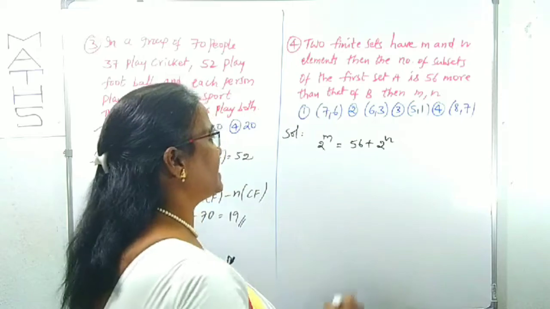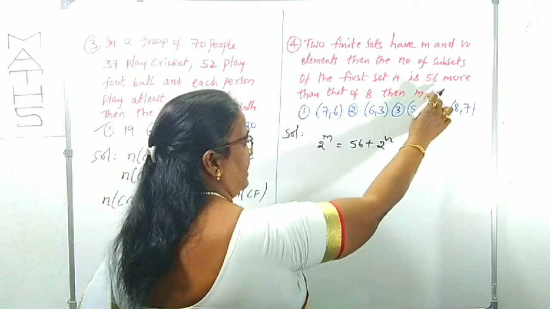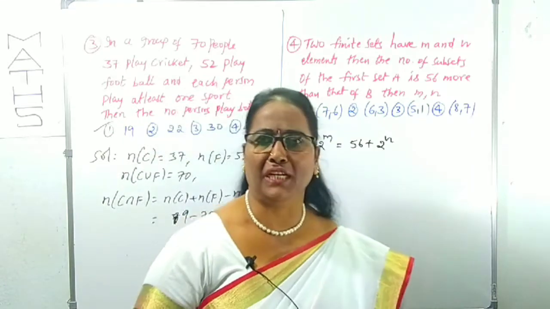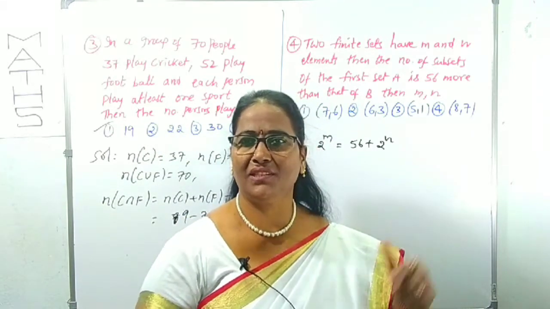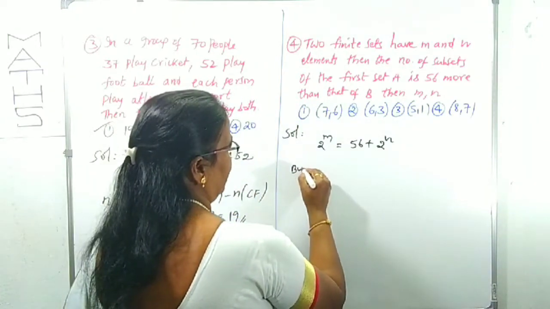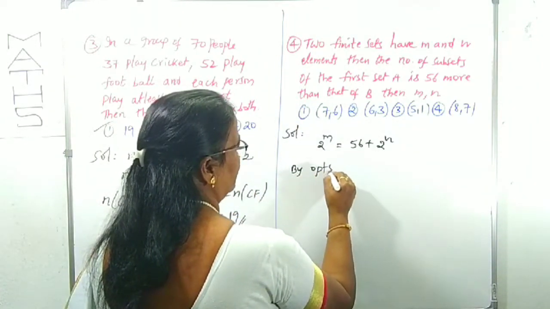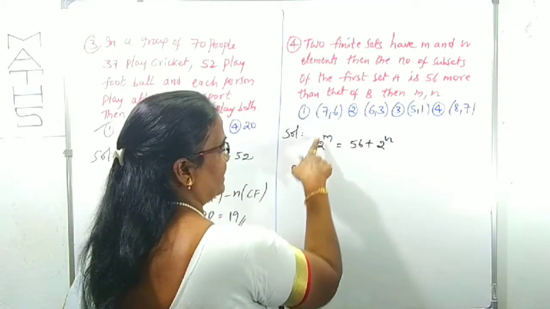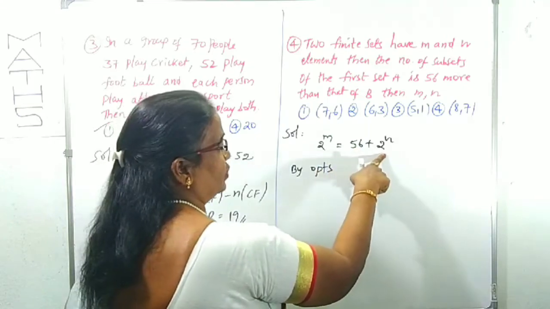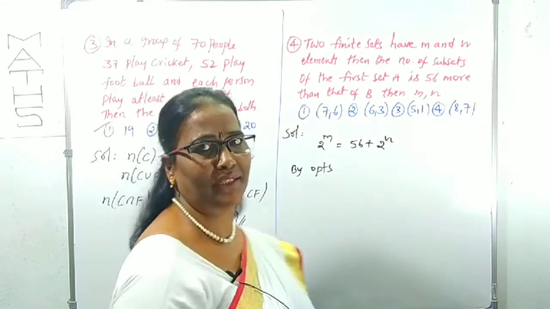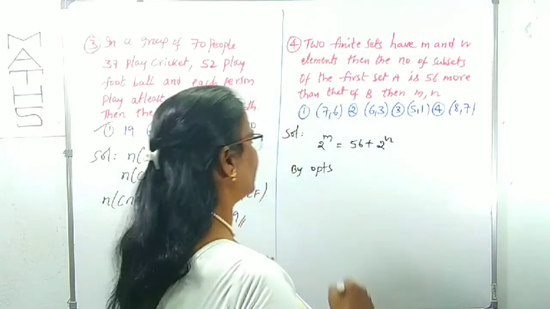Right. Now what is being asked? We can find out the m and n values. By splitting this one, we cannot get the m and n values. Already options are there, so we can verify the options. By verifying the options, we can check the m and n values. First option, m is 7. If you take 2 power 7, it is 128. 2 power 6 is 64 plus 56 is not 128. Therefore, it's not the first option.